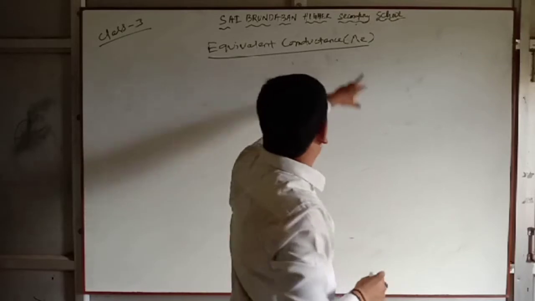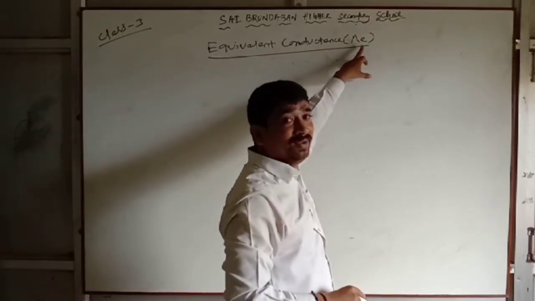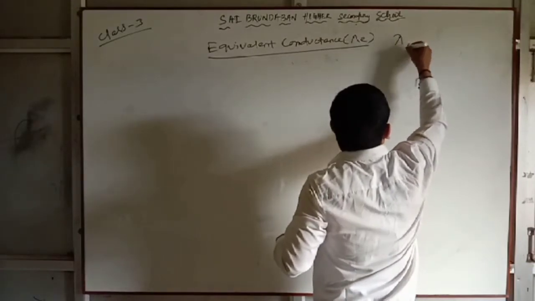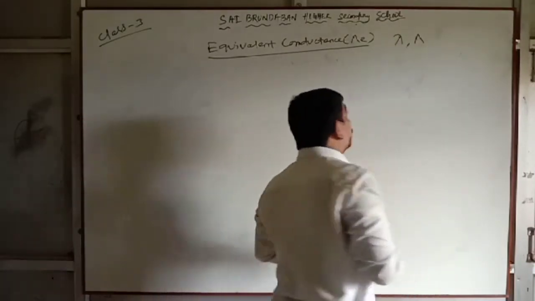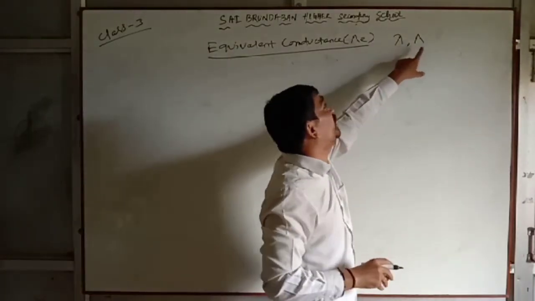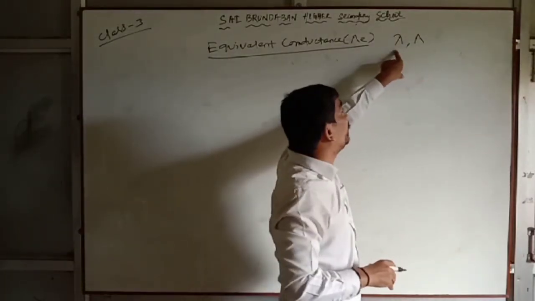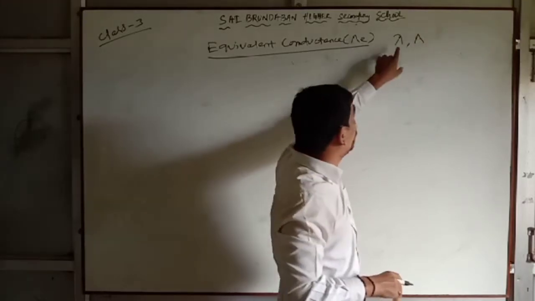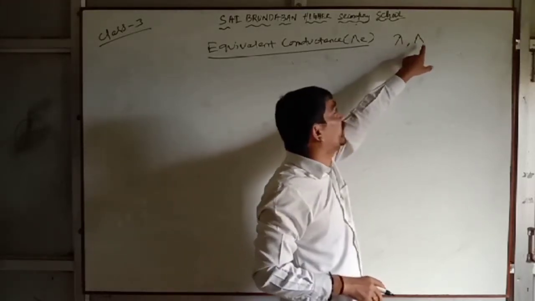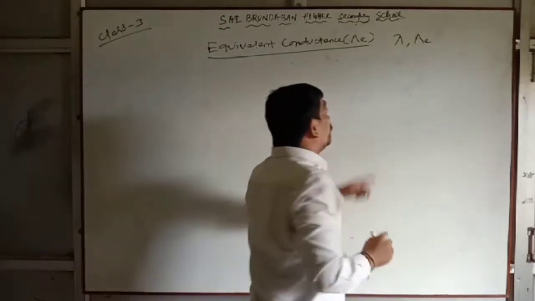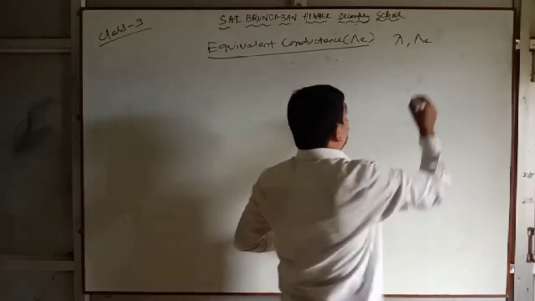This symbol is called what? Look at this symbol and this symbol. What is the difference between them? Very important. This is lambda, this is also lambda. This is small lambda, this is capital lambda. So lambda E stands for equivalent conductance.